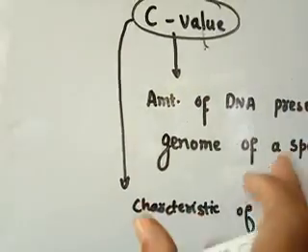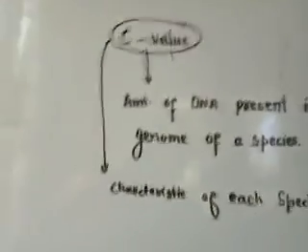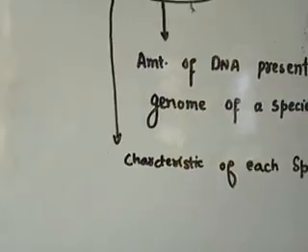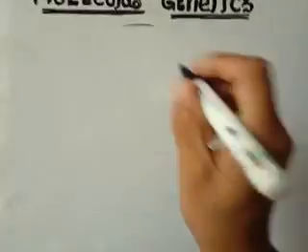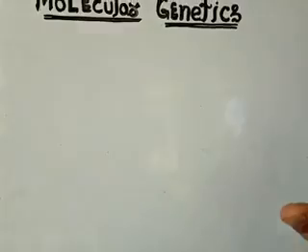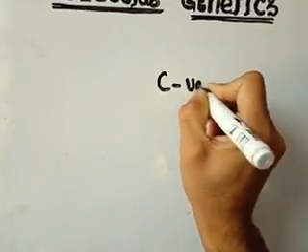Now, the C value. If we talk about the C value, it has a lowest and a highest value.